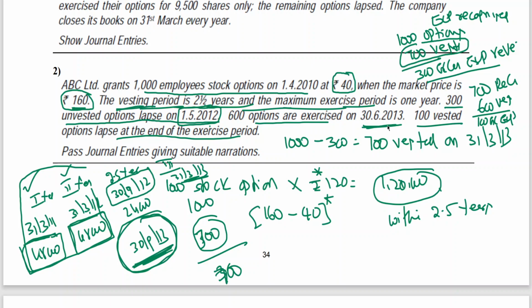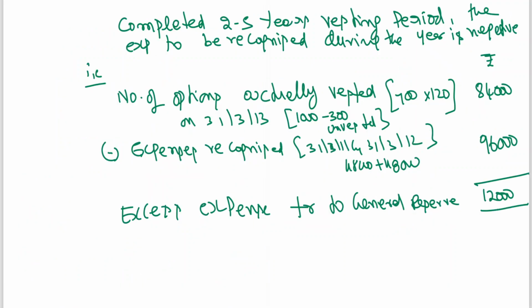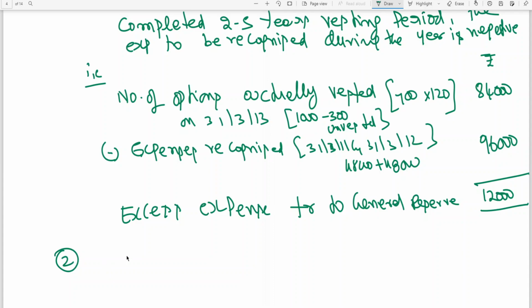Now after 600 options exercised, 100 vested options lapse, which means they have not been exercised. But expenses recognized are on 700, whereas the expense should be only on 600 options. So these 100 expenses also are to be reversed the way we have done for the previous one. That is what I am writing in the second working notes.